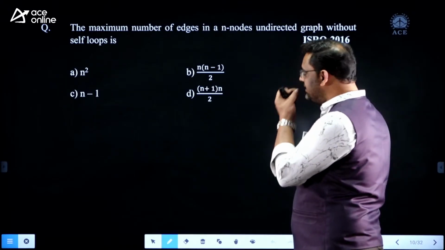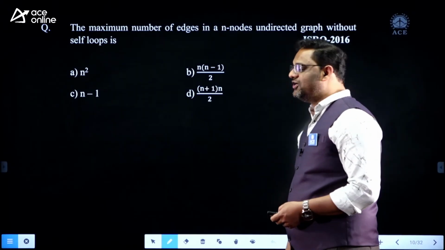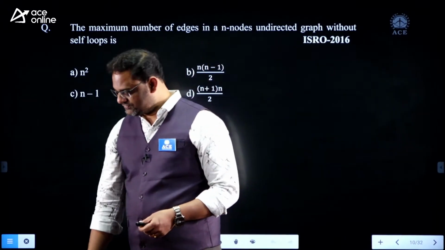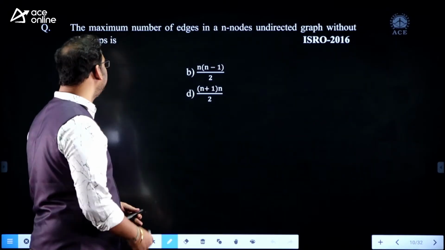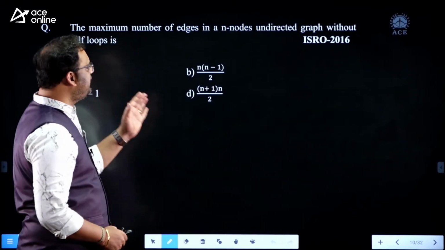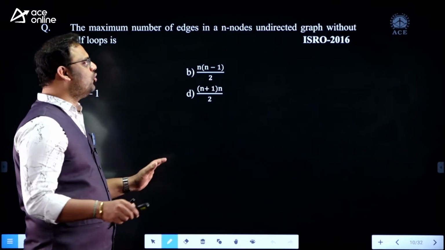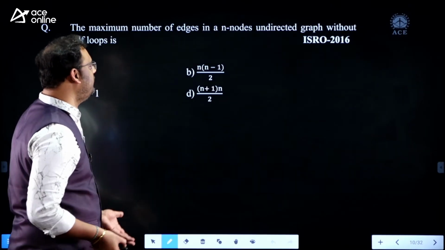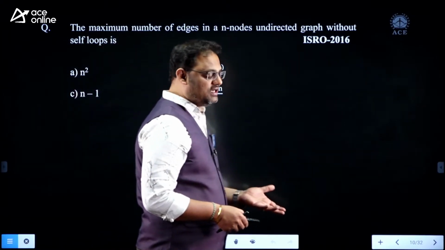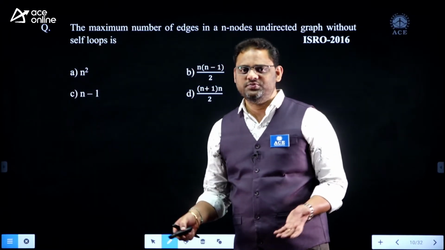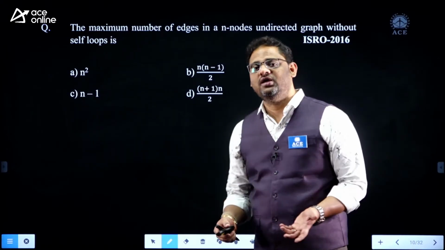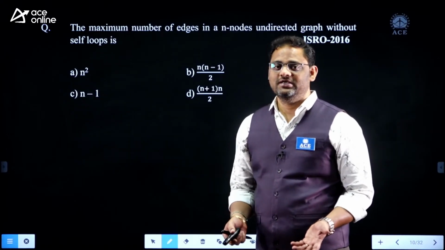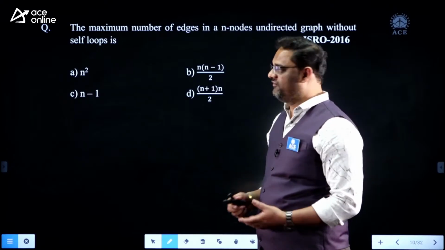Now see this question. This is our question from ISRO 2016. The maximum number of edges in n nodes in an undirected graph without self loop. Yes, it is an undirected graph. No self loops are there. They are trying to convey it is just like a simple non-directed graph.